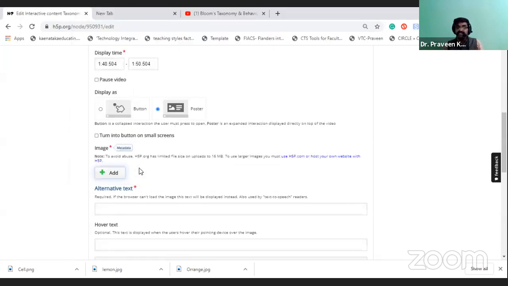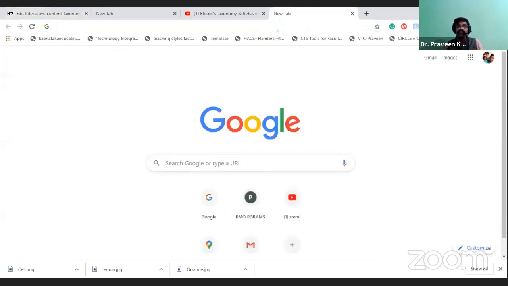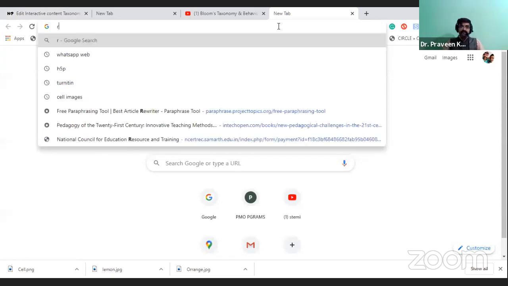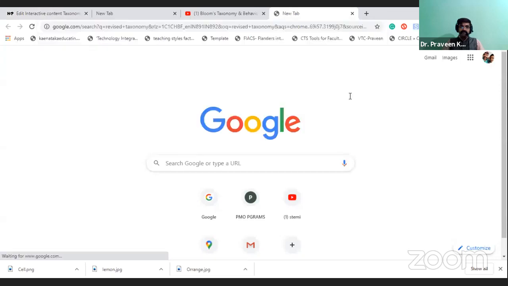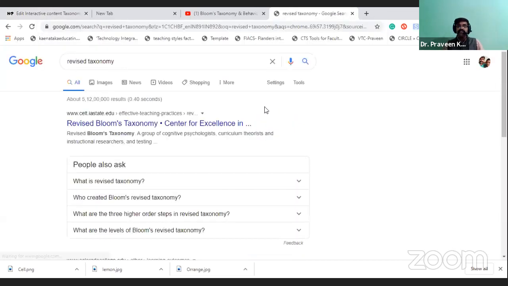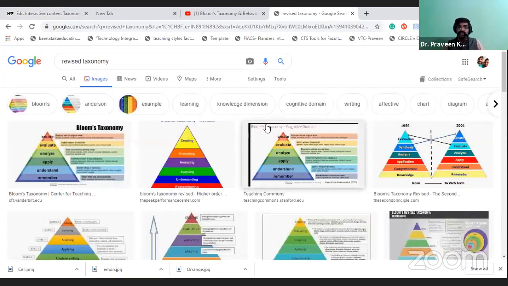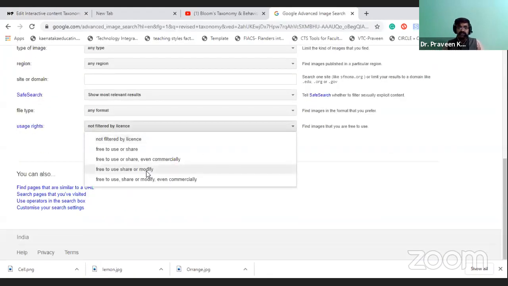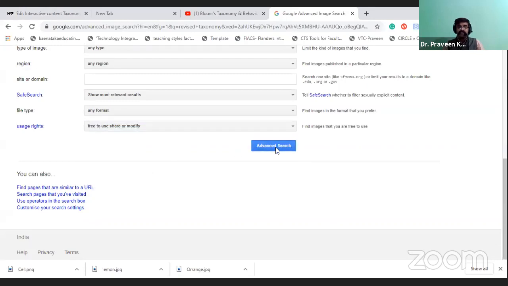If you have selected the image, for the sake of that I will go here and search revised taxonomy. I will download and save this image for better understanding. Here also you have to select copyright CC video only. Go to the settings and advanced search. In the advanced search, come to the last option. You can select free to use, share, modify. Click on the advanced search.